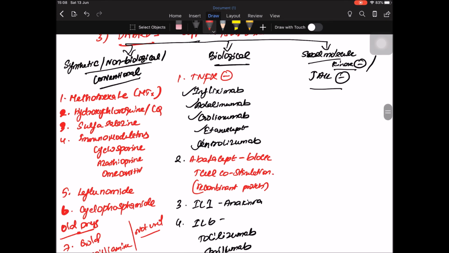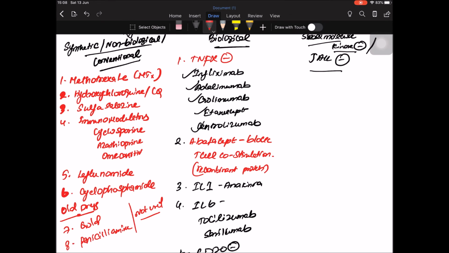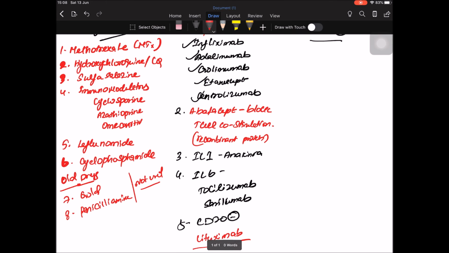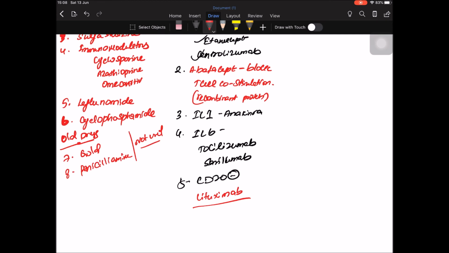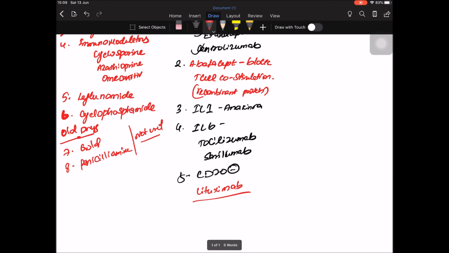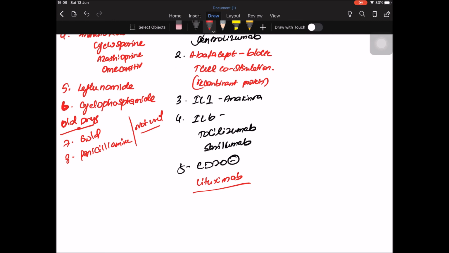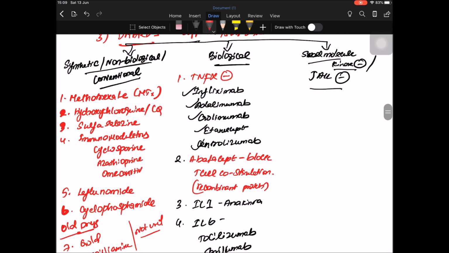So under the biological DMARDs, we have the tumor necrosis factor alpha inhibitors, that is infliximab, adalimumab, golimumab, etanercept, and certolizumab. The next one is abatacept, which blocks T cell co-stimulation and is a recombinant protein. Then the interleukin 1 receptor antagonist, anakinra, and the interleukin 6 receptor antagonists, tocilizumab and sarilumab, and then the CD20 inhibitor, rituximab, and then the small molecule kinase inhibitor or JAK inhibitor, that is